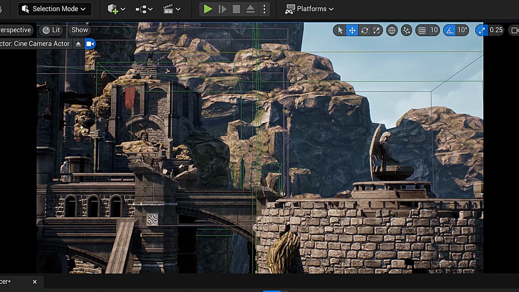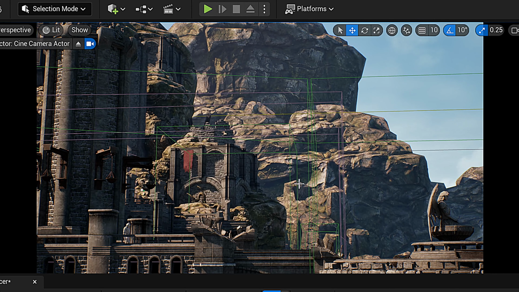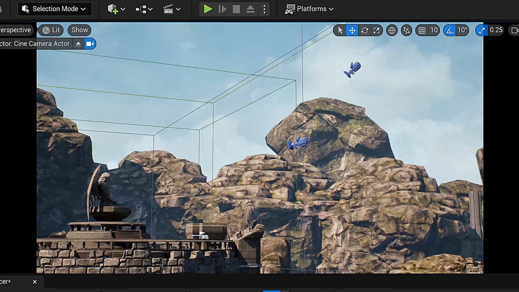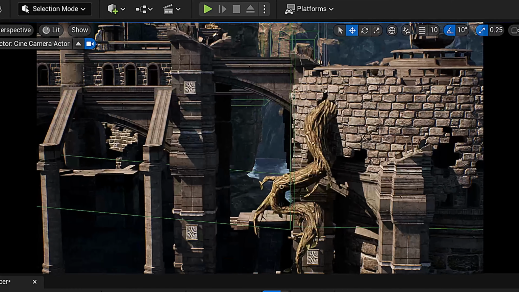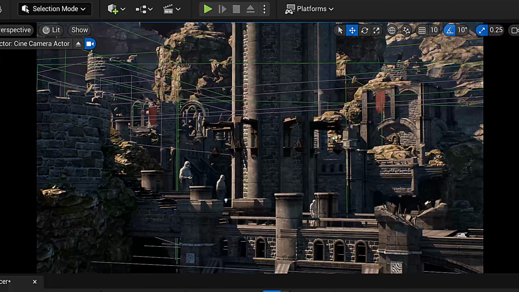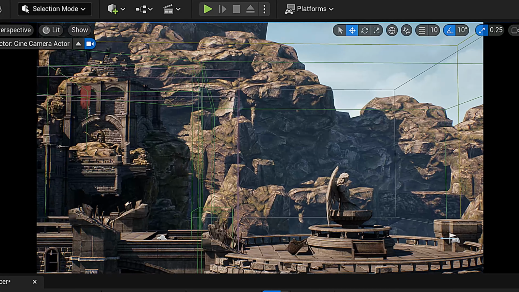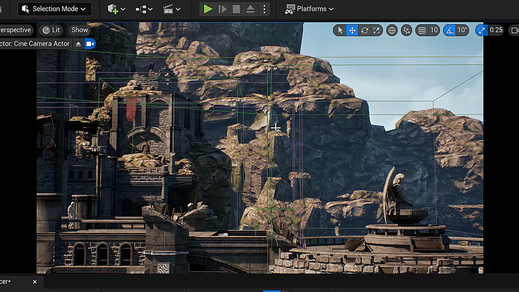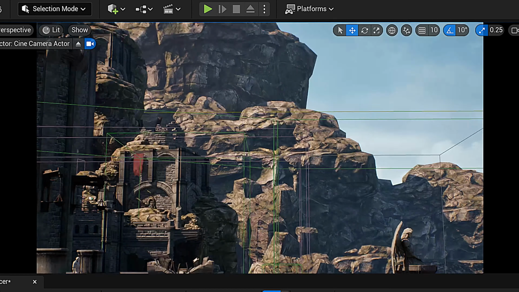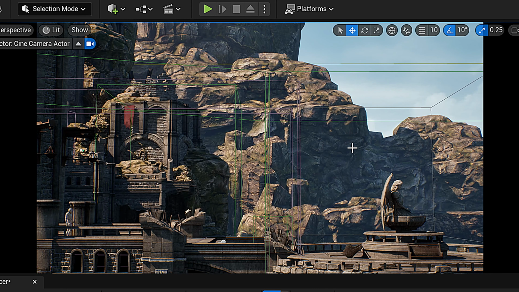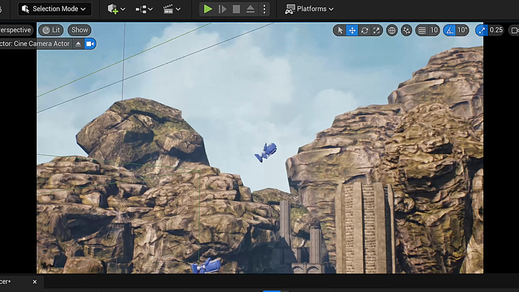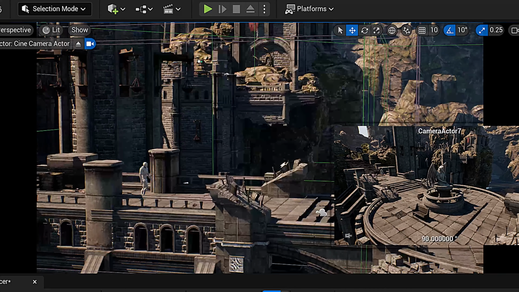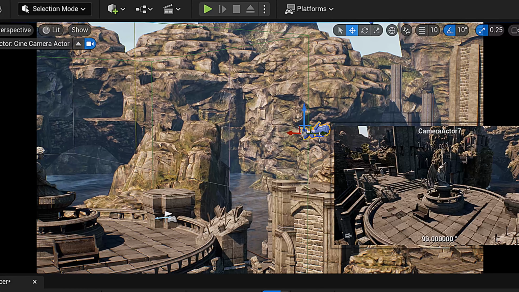So this is what I'm working with. This is what I want. But I don't like that I can see all these green lines and bars. There's some other cameras that came with the level. There's a lot of stuff going on here, right? And I don't really want to deal with that while I'm trying to compose my shot. So what you can do is, with the viewport activated, hit the G key on your keyboard. If I hit G again, there's cameras in this level, right? So these cameras represent something in the level, but it's not actually a part of your sequence.